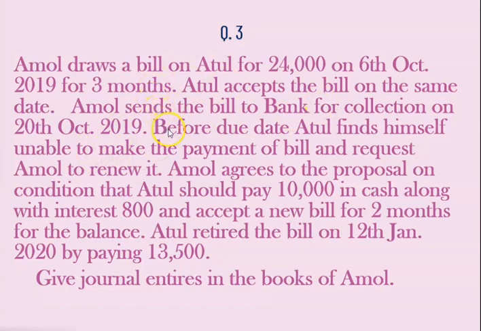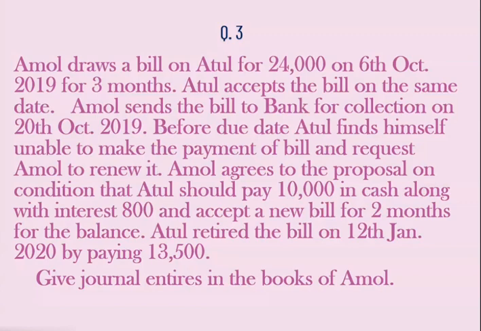See here further, before the due date, Atul finds himself unable to make the payment of the bill and requests Amul to renew it. Here, the first bill is dishonored because the drawee, that is Atul, is not in a position to make the payment. Therefore, he is requesting Amul to renew the bill. Amul agrees to the proposal on the condition that Atul should pay 10,000 in cash. This 10,000 in cash is part payment. But see further here, along with interest rupees 800.